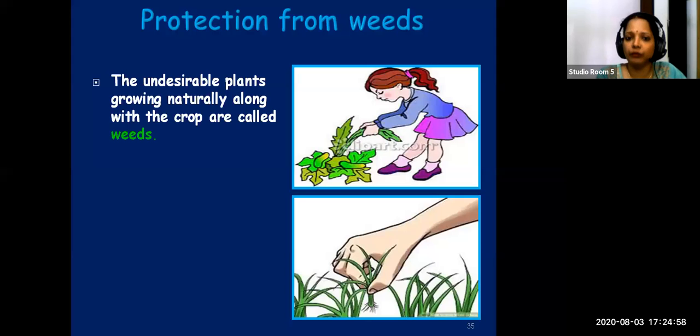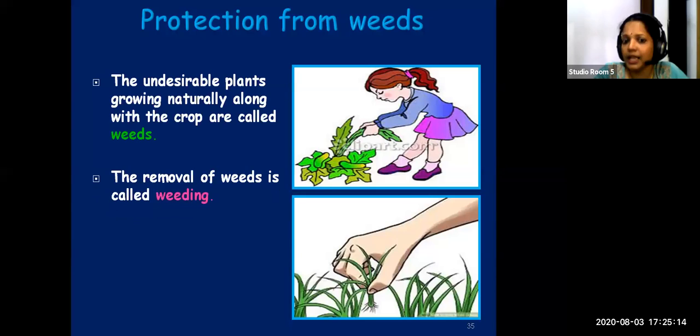So if you are asked to define weeds, you should say the undesirable plants growing naturally along with the crop are known as weeds. Now, it is very essential that we remove these weeds, and removal of weeds is known as weeding. Weeding is the removal of weeds. In both these pictures, you can see weeding. Weeding is done by them. Both of them are trying to remove the weeds. So weeding means removal of weeds.